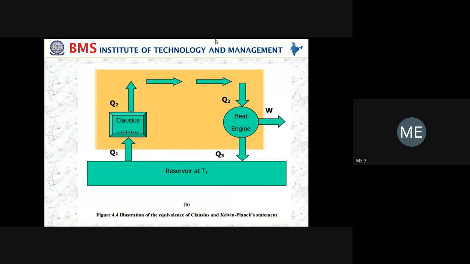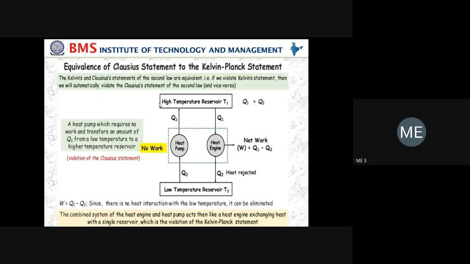Directly, whatever quantity of heat is taken from the heat pump is supplied to the heat engine, without the presence of the high temperature reservoir. This is the quantity of heat supplied to the heat engine, producing the net work done Q1 minus Q2, and the remaining heat Q2 is rejected to the low temperature reservoir. Then it violates the Kelvin-Planck statement.